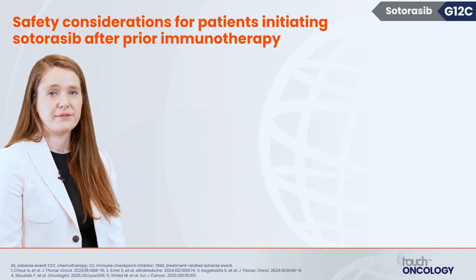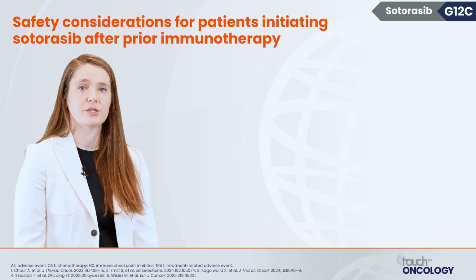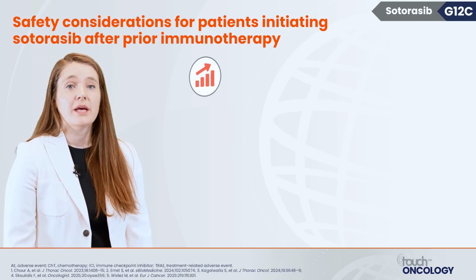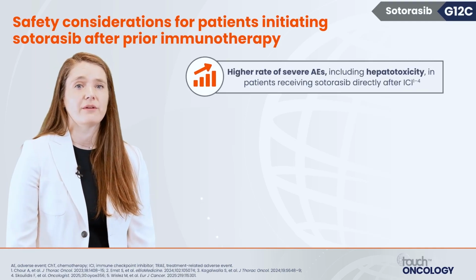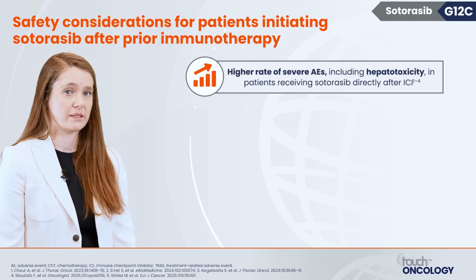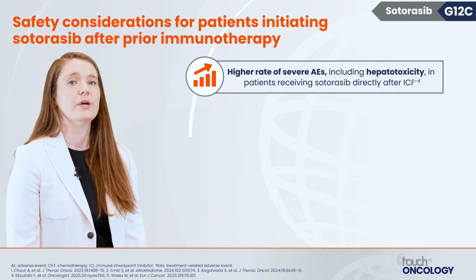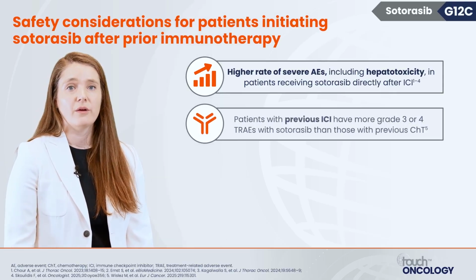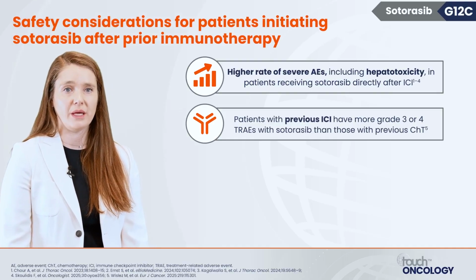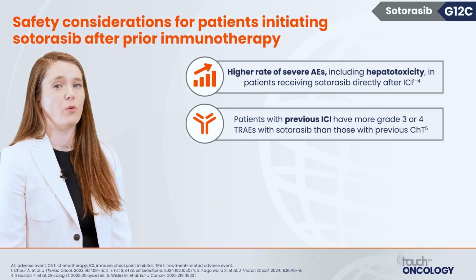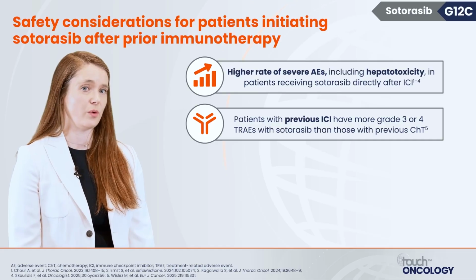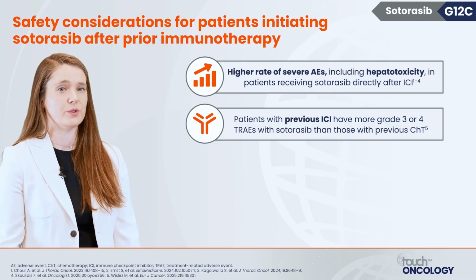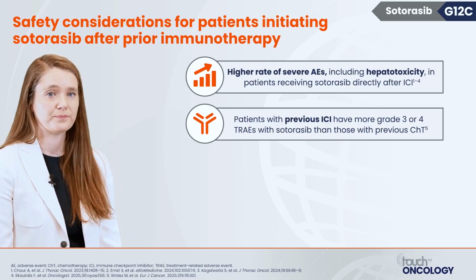Let's look now at safety considerations for patients who are starting sotorasib after prior immunotherapy. There's a higher rate of severe adverse events, particularly hepatotoxicity, for patients who received sotorasib directly after immunotherapy. For patients who had prior immunotherapy, they have higher grade 3 or 4 treatment-related adverse events with sotorasib than those patients who had prior chemotherapy as opposed to immunotherapy right before.